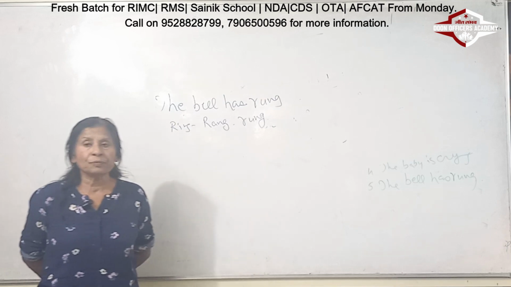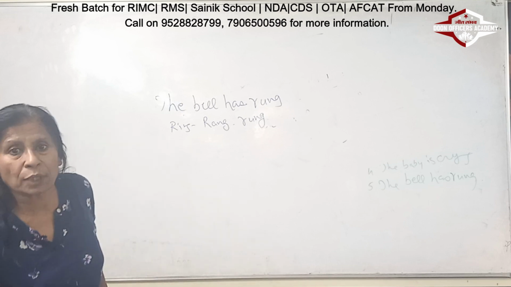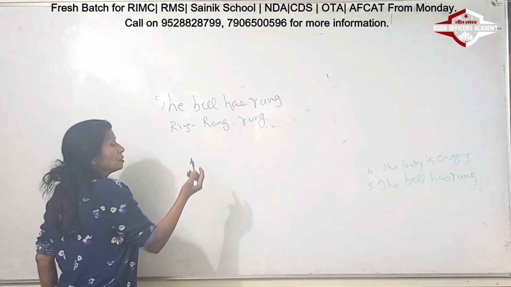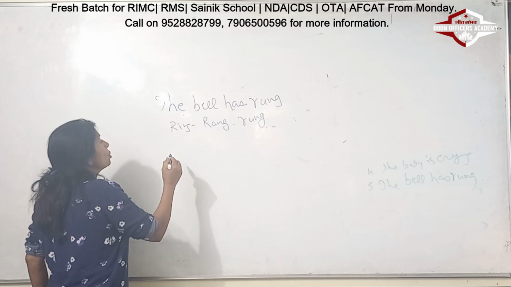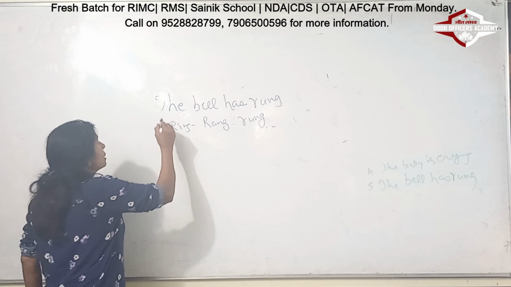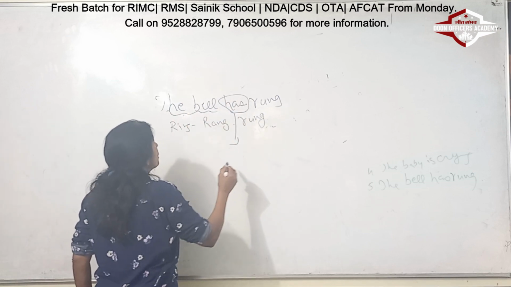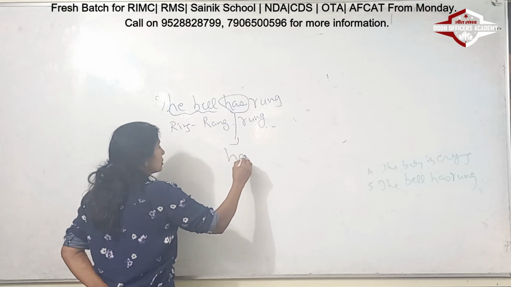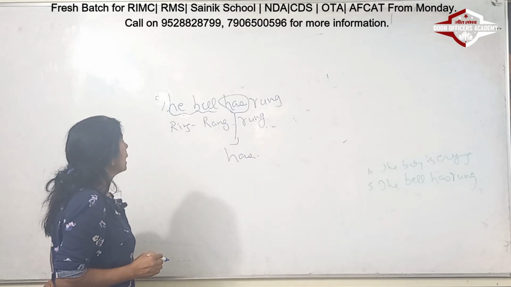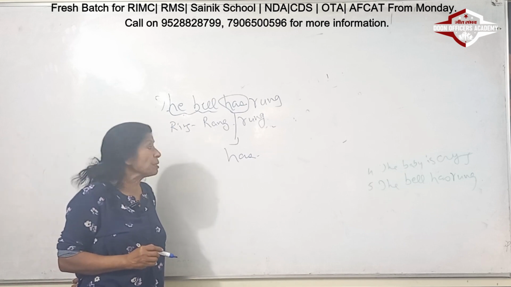Alright children, the next sentence is the bell has rung. So you can see that slowly and gradually the chapter is bringing you to the knowledge of different verbs. Here we are saying the bell, and it says has. When we use has, it is a different verb, which means the bell has rung. The action has been completed or the action has been done.